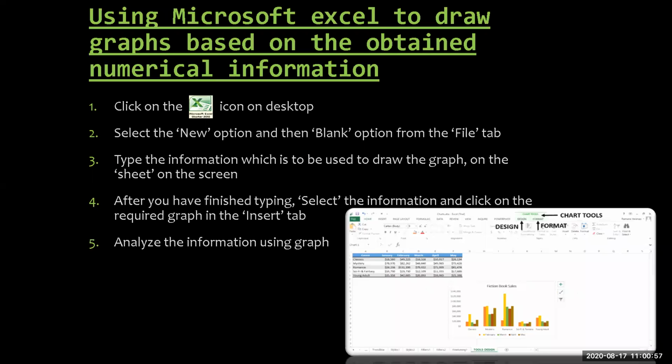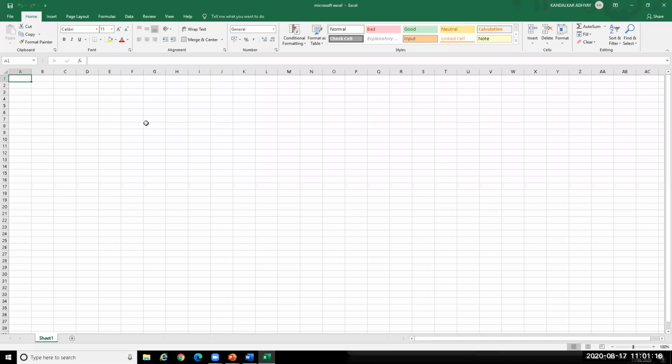Now we will see how we can draw a graph with the use of Microsoft Excel. First, click on Microsoft Excel on your desktop. You will get a spreadsheet like this.